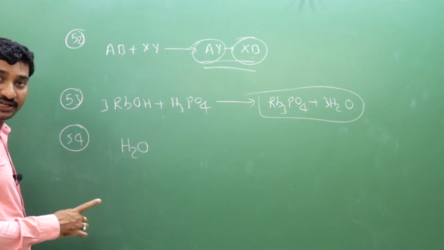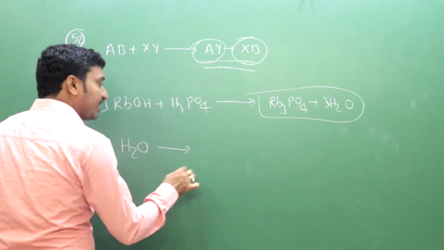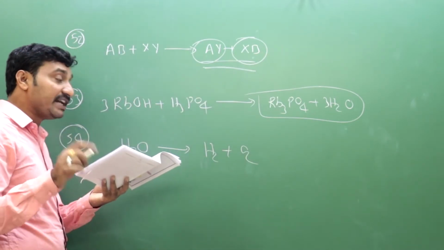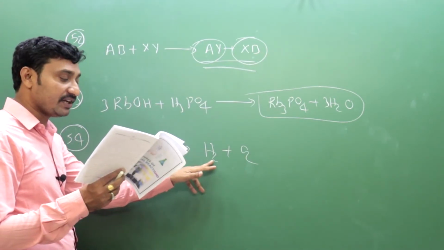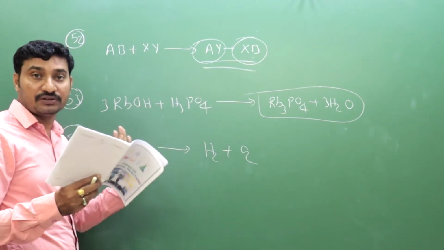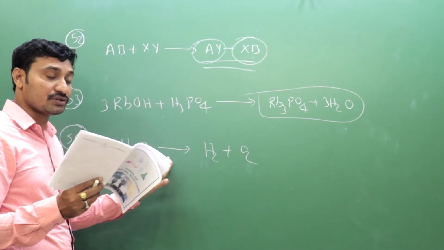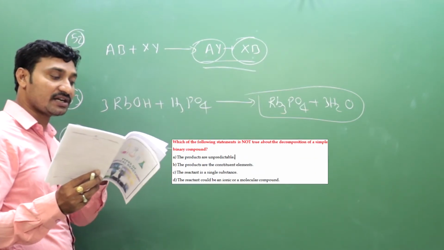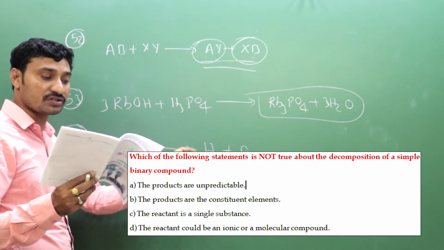This is a simple binary compound. On decomposition it gives what? H2 plus O2, right? Products are predictable, but option A says the products are unpredictable. Products are predictable, not unpredictable. So option A is not true. Hence the correct answer is option A, because that is the wrong statement.